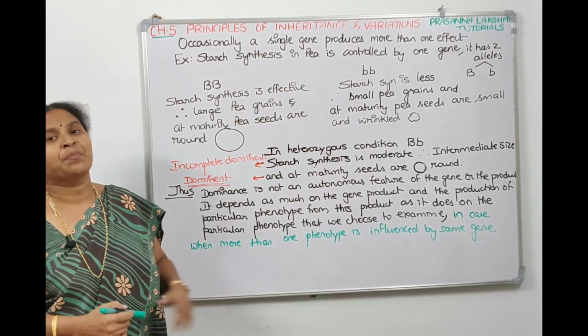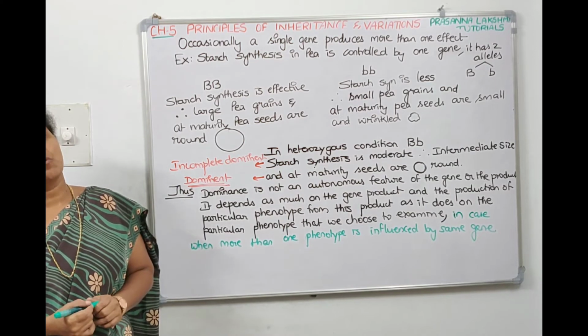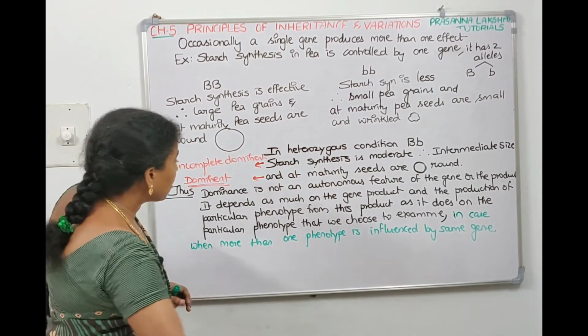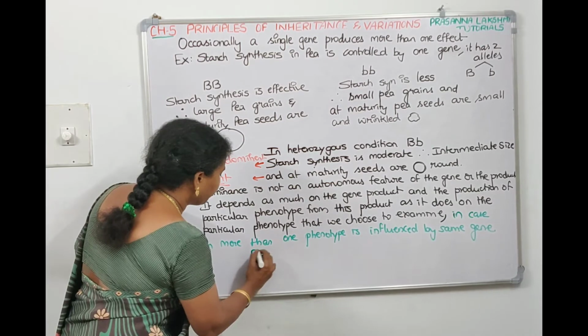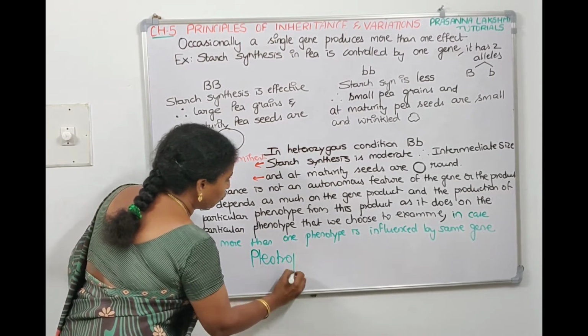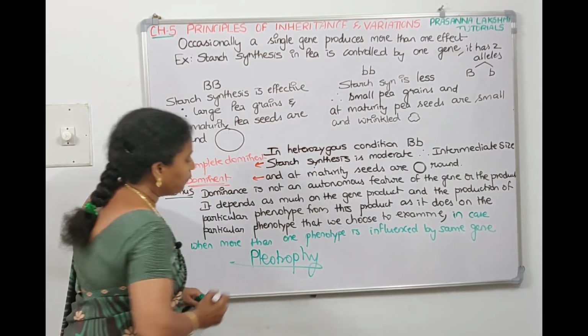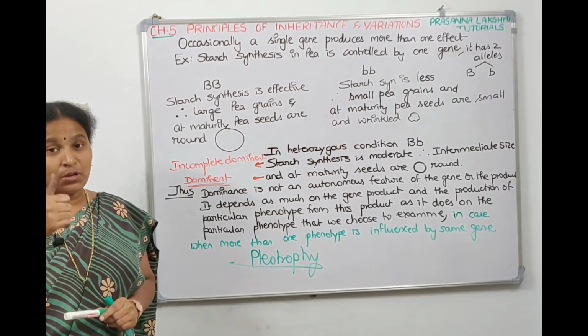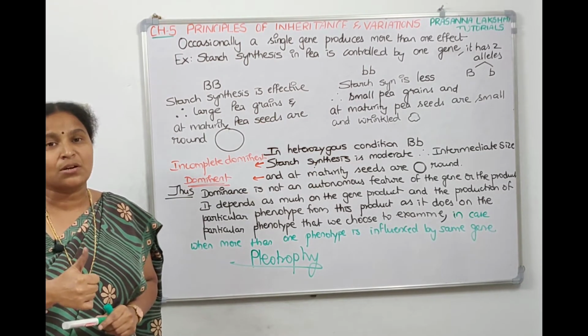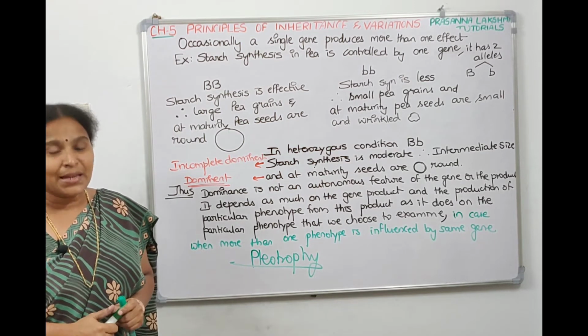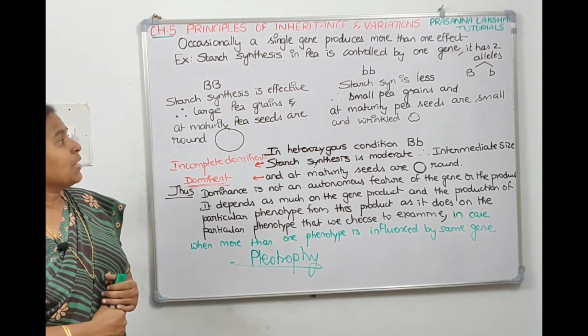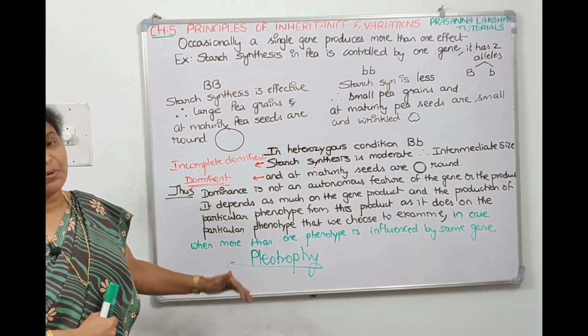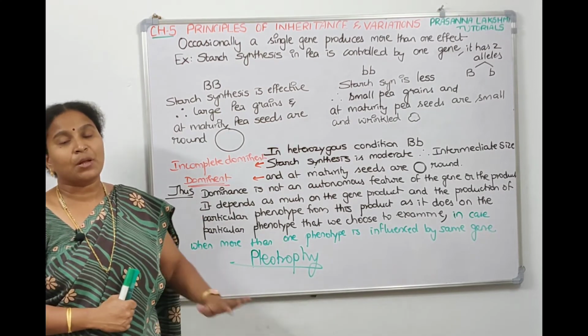These three statements are applicable in the case when one gene is influencing more than one phenotype. What is it called? The concept is called pleiotropy. If one gene is controlling the starch synthesis rate and also the shape, it is called pleiotropy. So I think you understood this concept. When one gene is controlling more than one phenotype, it's called pleiotropy.